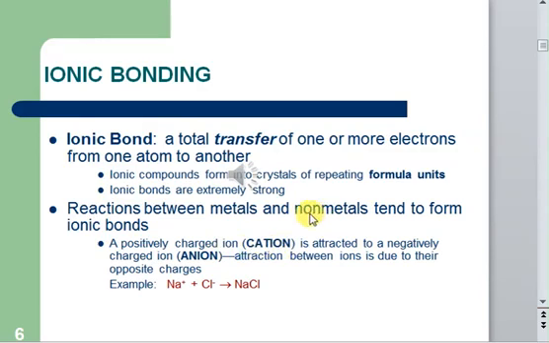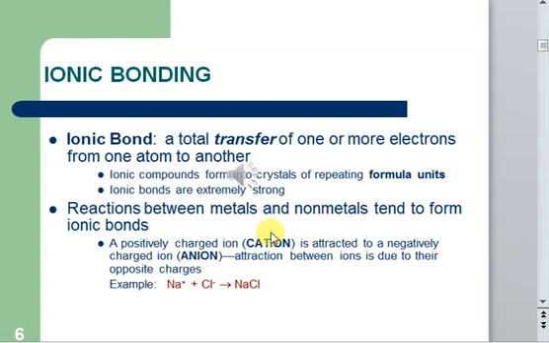Non-metals are very good at accepting electrons, and specifically our focus is on non-metals of group 6 and 7, the oxygen family and the halogen family. These non-metals are very electronegative, so they easily accept electrons and form negatively charged ions, which are known as anions.